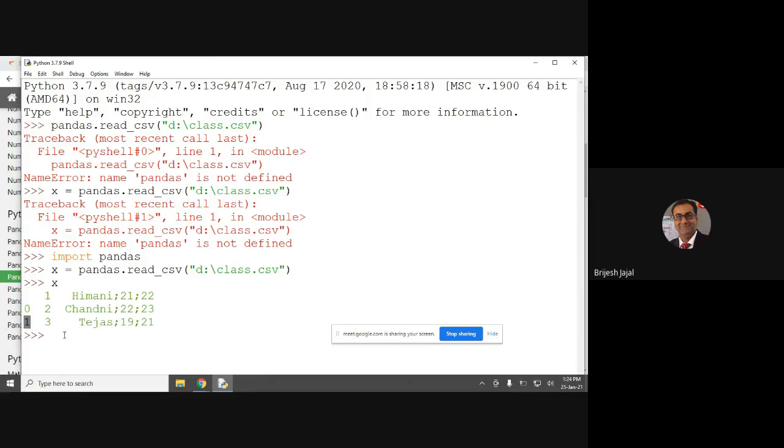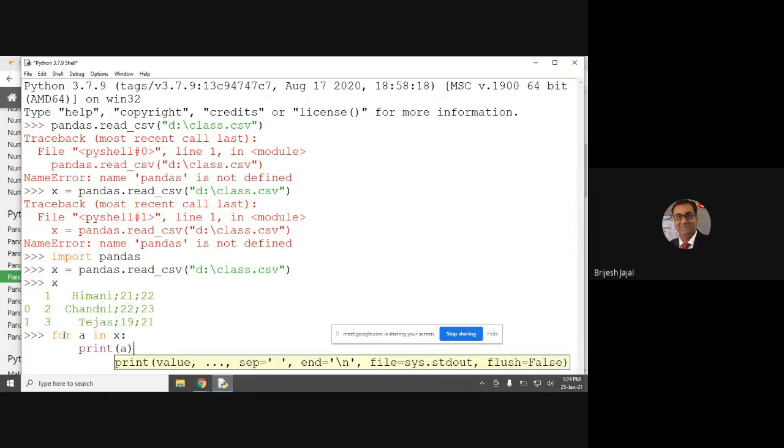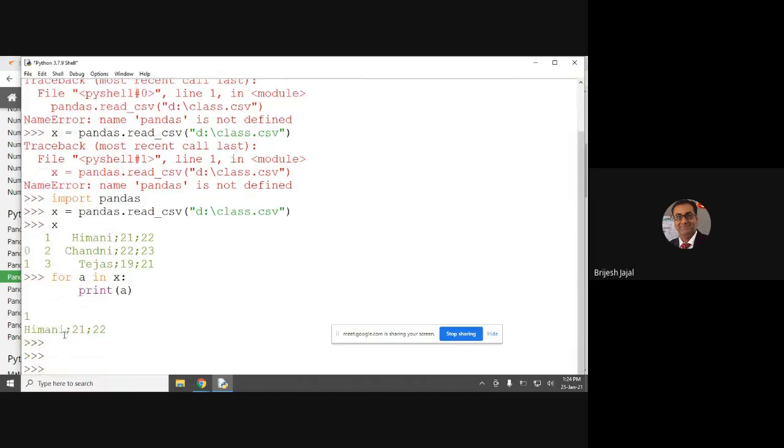Now question here is, I want to print all the values of instances of x. What it is printing, see.